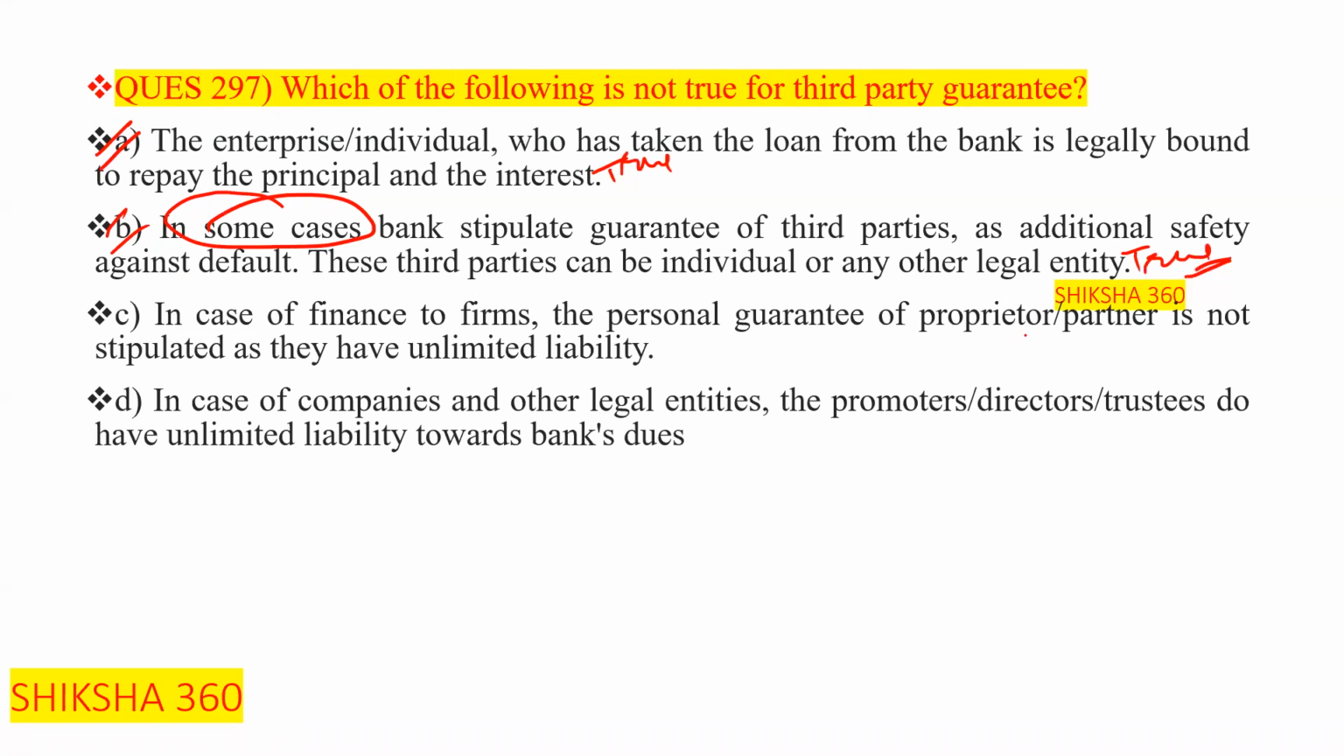In case of finance to firms, the personal guarantee of proprietor and partner is not stipulated as they have unlimited liability. We have discussed this point also. This one is correct. In the case of companies and other legal entities, the promoters, directors, trustees do have unlimited liability towards the bank. This one is false. So this one is our answer.